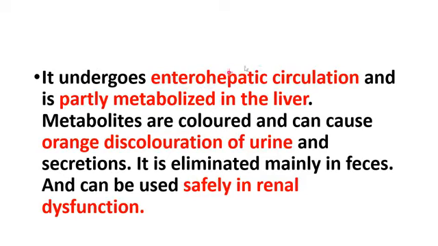And it undergoes enterohepatic circulation. It is metabolized in your liver. So it is safe in renal failure because it is metabolized in the liver. That is a very important point they can ask in your MCQs. The metabolites are colored and they can give orange color to the urine and secretions. So it is eliminated mainly in your feces. So it is safe in renal dysfunction.